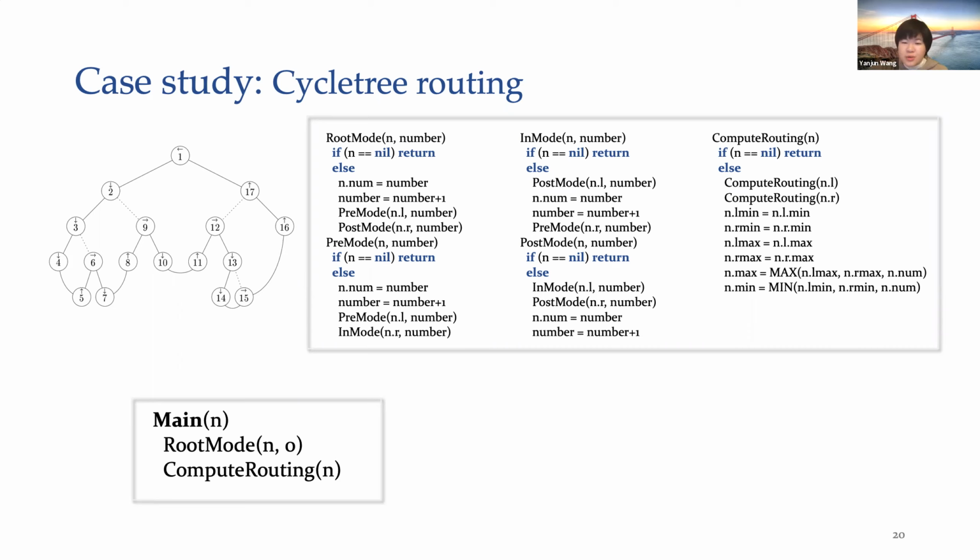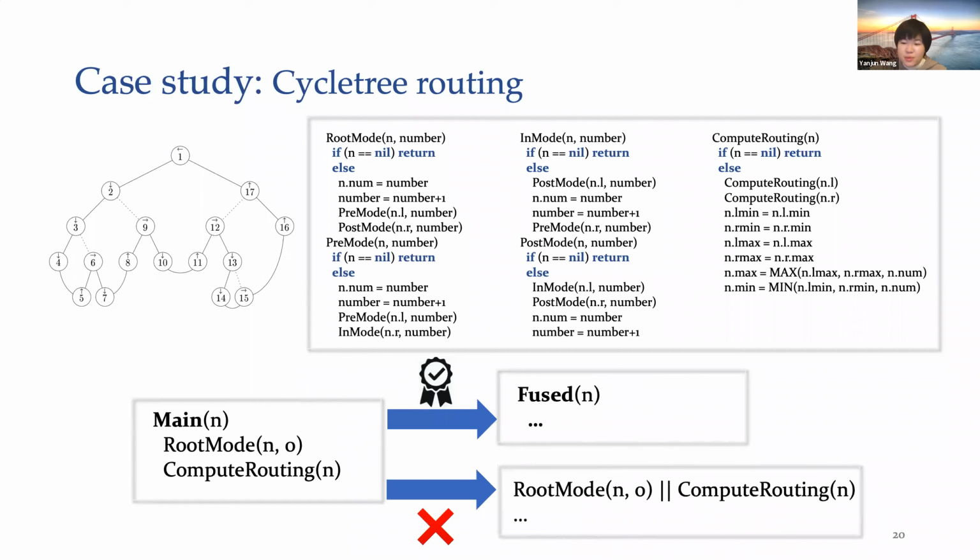A traversal called root mode is a mutually recursive traversal that constructs the cyclic order on a binary tree to transform the binary tree to a cycle tree. Another traversal, compute routing, computes the router data on each node, which are essential for an efficient cycle tree routing algorithm. Retreat can verify the feasibility of these 2 traversals and return the counterexample when checking the data race freeness of these 2 traversals. We manually inspected the counterexamples and verified it is a true positive.